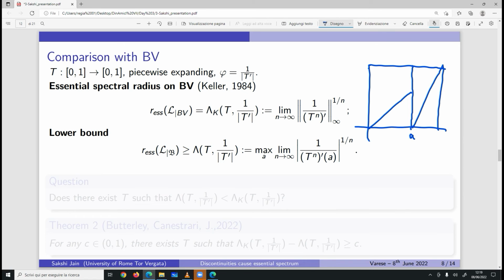So it considers the least expansion of the function, and the lower bound that we have made is this: on the max, this is the expansion on the non-trivial discontinuities and the maximum over all the non-trivial discontinuities. This is not infinity norm and this is infinity norm, so it brings this thought that they must be relatable, and this must be less than or equal to this particular quantity, because this is supremum over every possible 1 over t n prime.